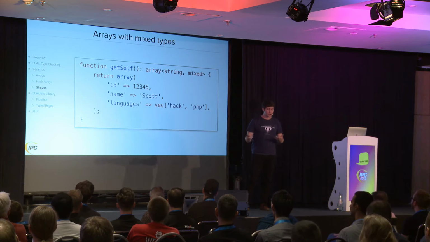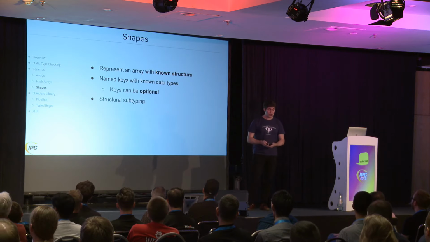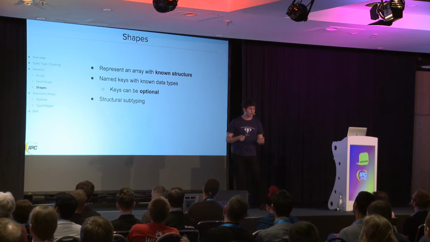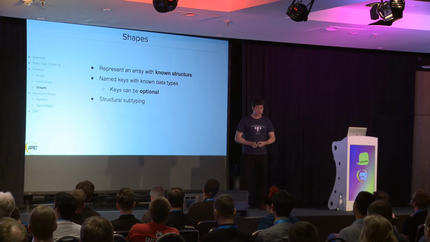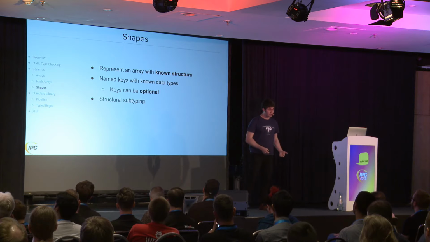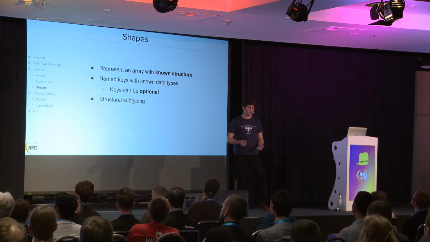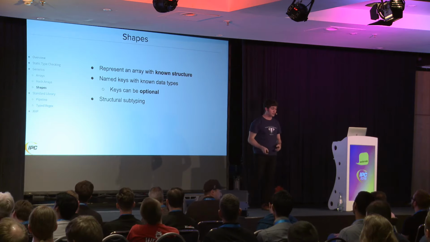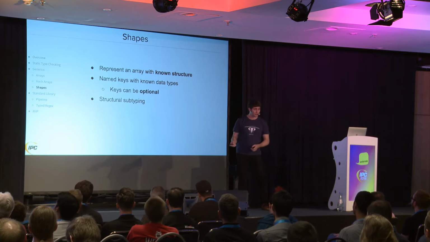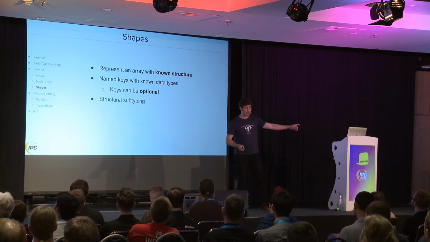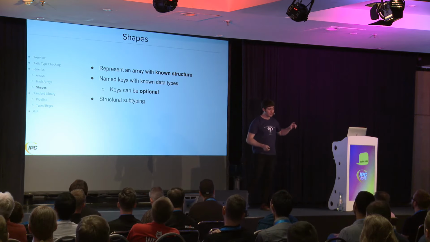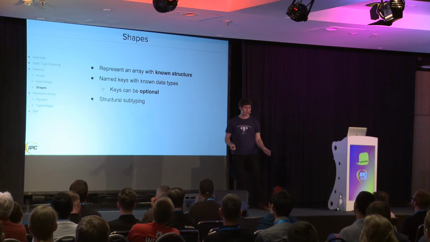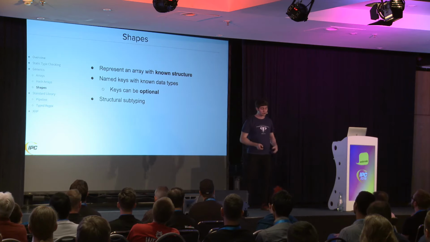So it turns out there's a better way to deal with this. We have shapes in Hack. And shapes are a new data structure that represent an array with a known structure. So you know what keys you expect to be there, you know what the types of the values should be. And some keys can be optional as well. At runtime, these things are still just PHP arrays, which is also very convenient, because if you get some data back from an API call or from a JSON decode, you can assert that it matches a shape structure, where it's even just an array.